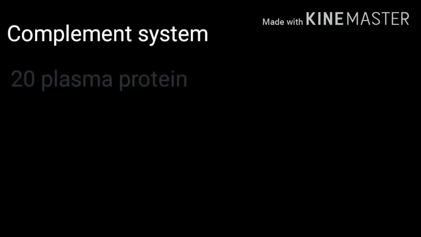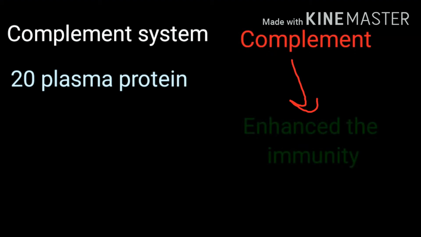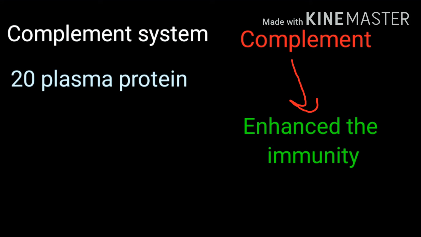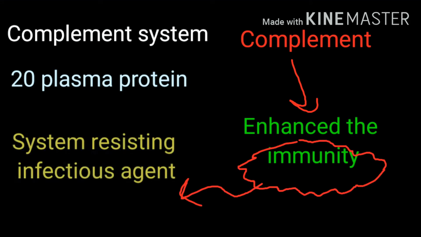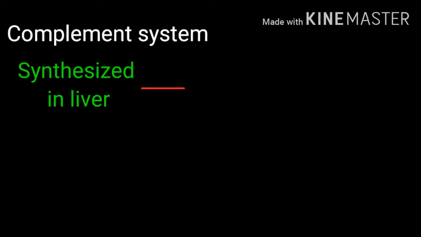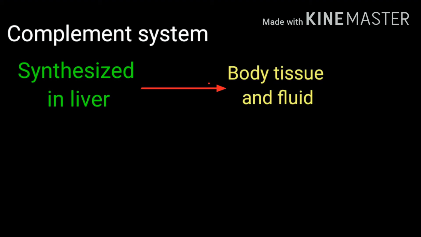So dear students, I already mentioned the complement system is a group of 20 plasma proteins. The word complement is used here because the complement system enhances our immunity. So guys, what is immunity? Immunity is the powerful system of a host for resisting infectious agents. The complement system proteins are mainly synthesized in the liver and widely distributed among the body tissues and fluids.